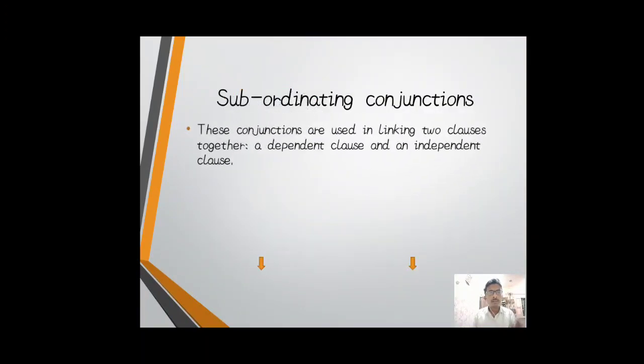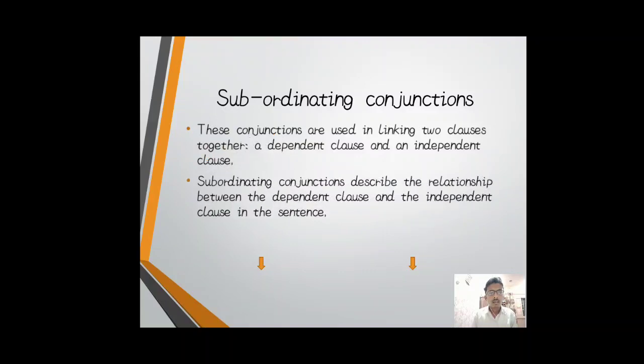Another type of conjunction is subordinating conjunctions. These conjunctions are used in linking two clauses together, one of which is a dependent clause and the other an independent clause. So what do you understand from dependent clause and independent clause? There are two main types of clauses: dependent clauses and independent clauses.